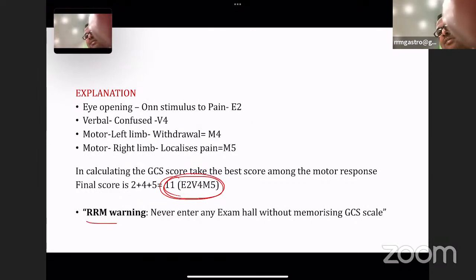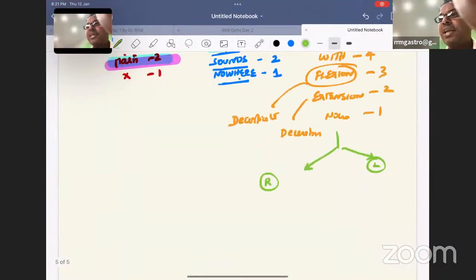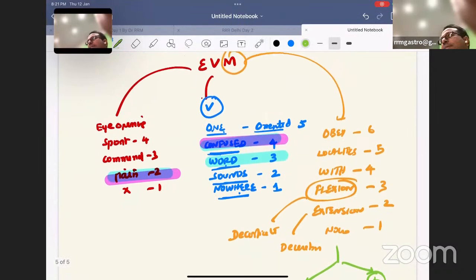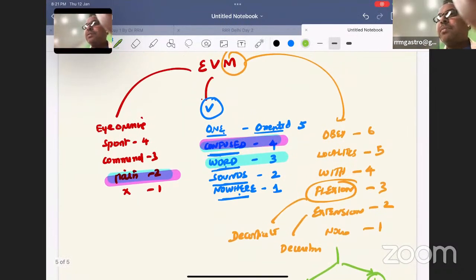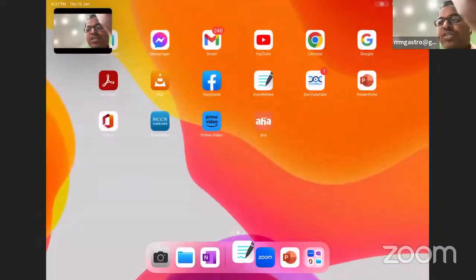So my extreme warning: never enter the exam hall without memorizing GCS. Definitely this question is going to come for you. One question will be coming from this GCS. I have not seen a single paper without GCS, and that is why I'm giving you a simple mnemonic. Please remember verbal: one, confused, words, sounds, nowhere. Motor: obey, localizes, withdraws, flexion, extension, none.